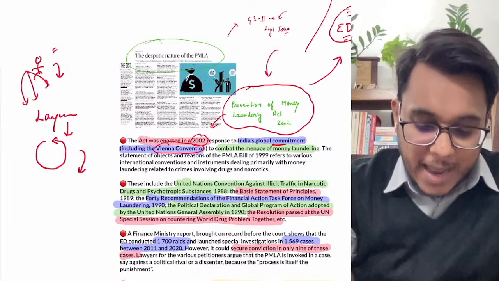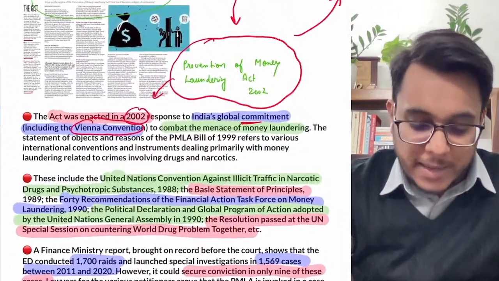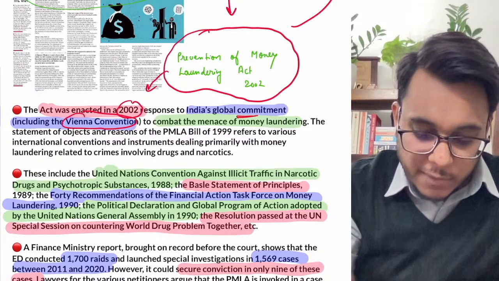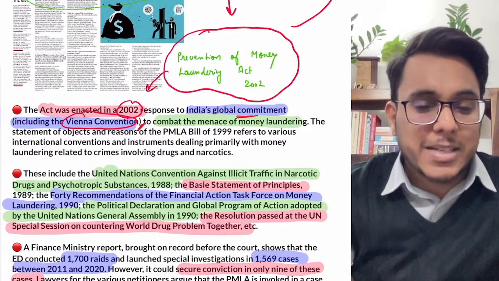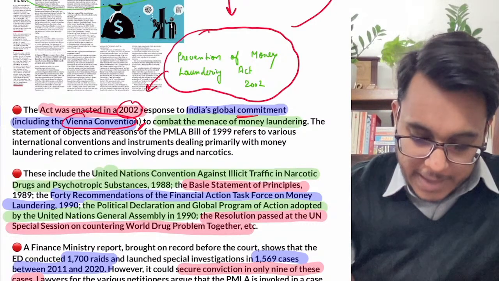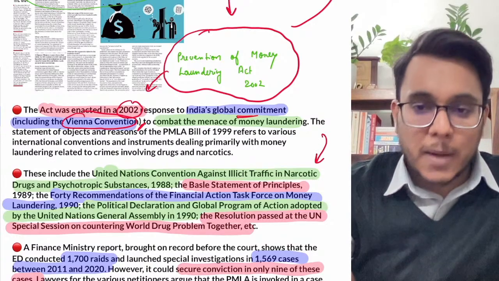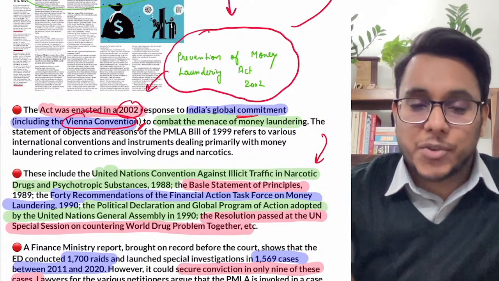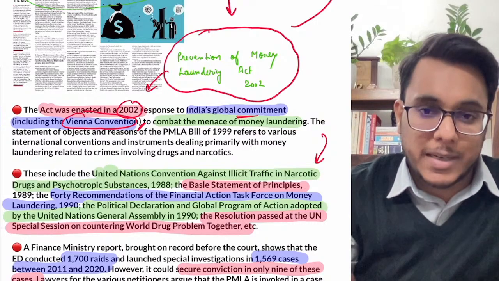Now this money laundering has been addressed by the Prevention of Money Laundering Act, because the Vienna Convention says that governments need to take action in this direction. Now guys, there are many conventions that India is trying to follow by enacting the Prevention of Money Laundering Act.